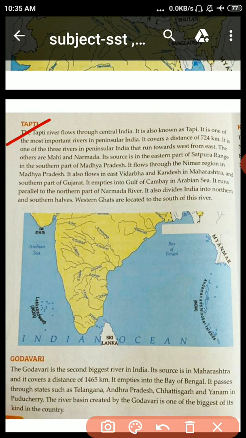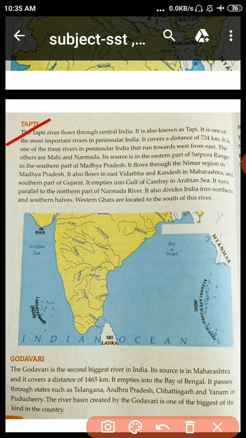It runs parallel to the northern part of Narmada river. नर्मदा रिवर के साथ में ये रन करती है, बहती है पैरेलल, साथ साथ इन नदन पार्ट में. It also divides India into northern and southern halves. इसके अलावा it also divides India, ये इंडिया को डिवाइड करती है northern and southern halves में. Half means half portion of a round circle. Western Ghat are located to the south of this river. Western Ghat इस रिवर के साउथ में है.